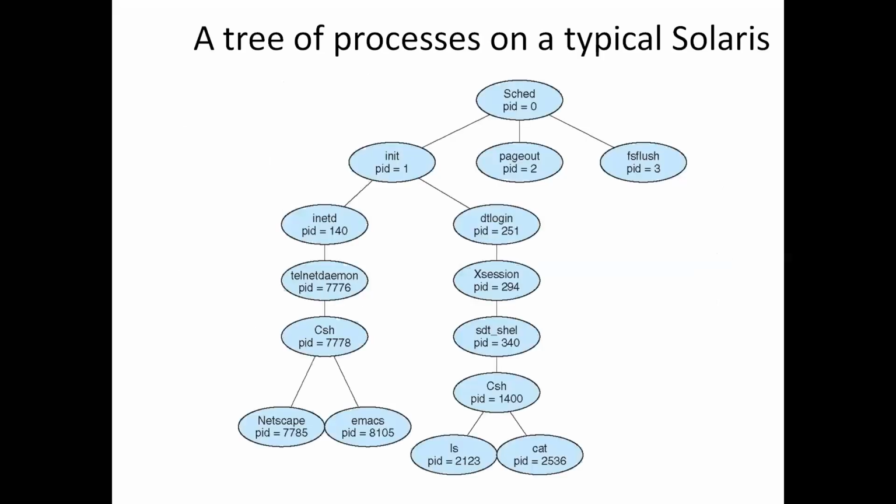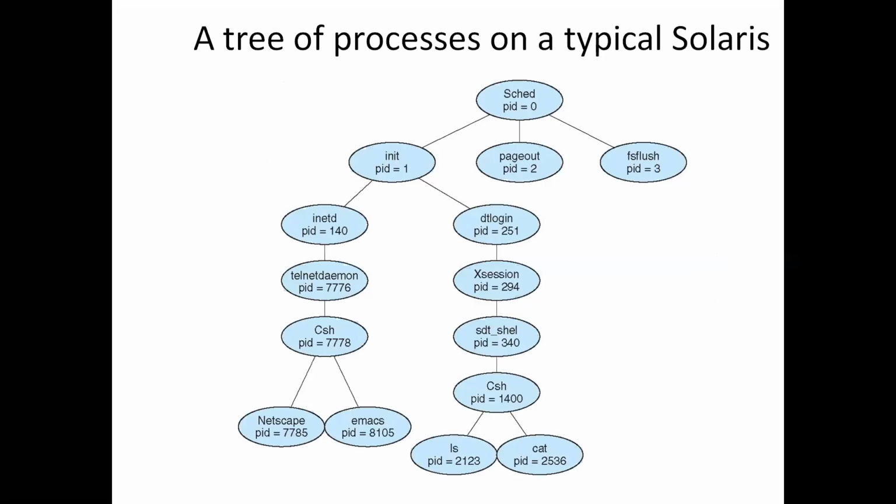Next we'll see an example of the Solaris system. Here it shows the process tree for the Solaris operating system.